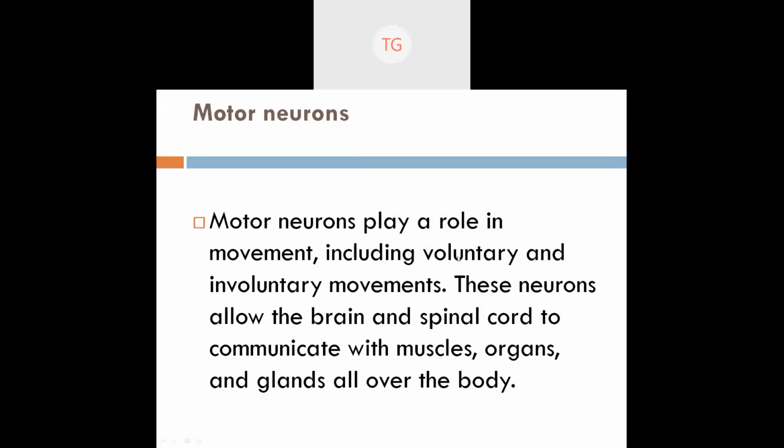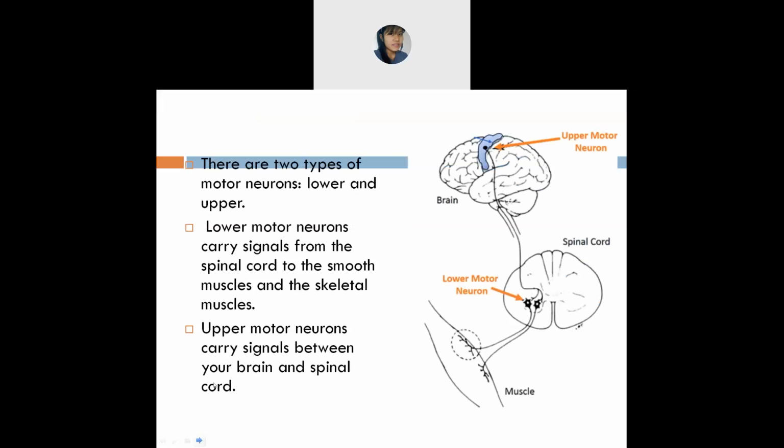Means they are allowing the brain to do something, so for that reason the motor neurons are functioning. They will communicate with muscles, which you are able to move. Organs like the nose, eyes, and ears. And glands, meaning all those endocrine glands.